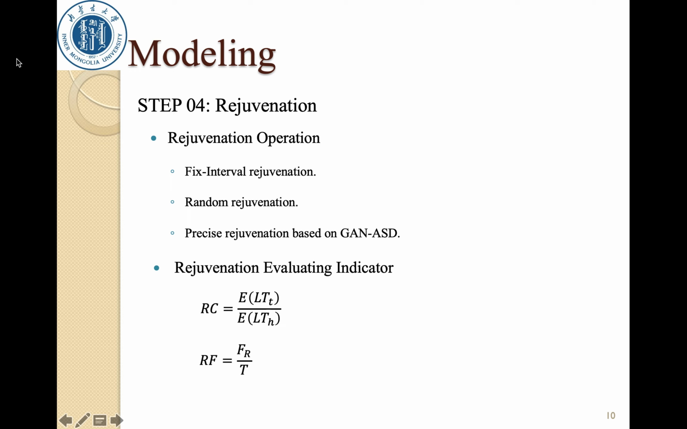In order to validate the effectiveness of GAN-ASD, we use 2 evaluation criteria in our comparison experiment. One is rejuvenation coefficient, which evaluates the user experience, and the other is rejuvenation frequency, which evaluates the rejuvenation cost.